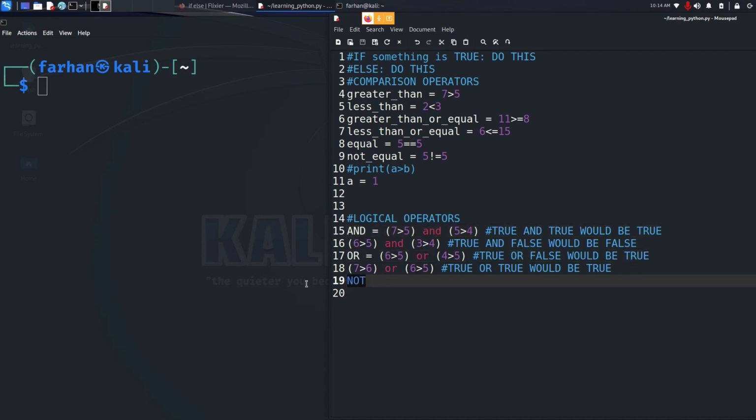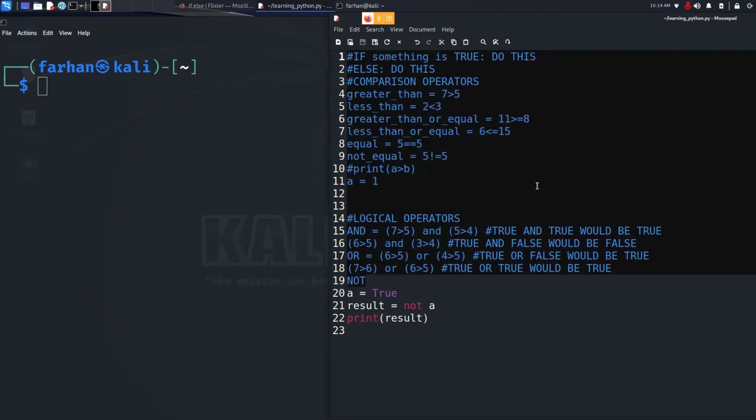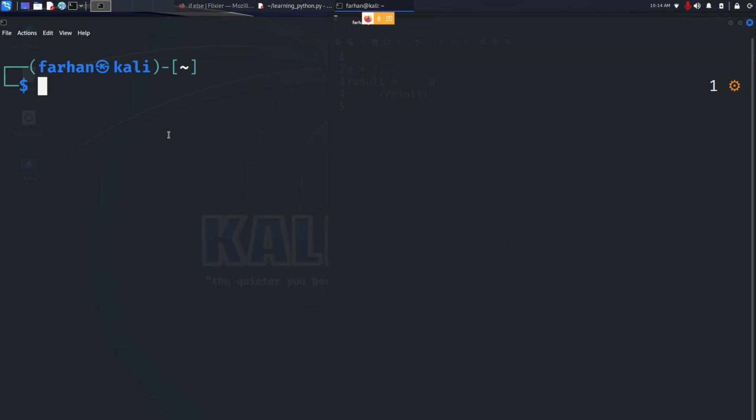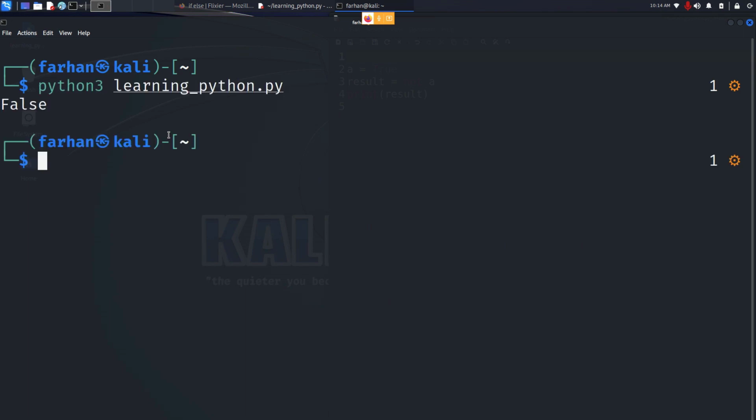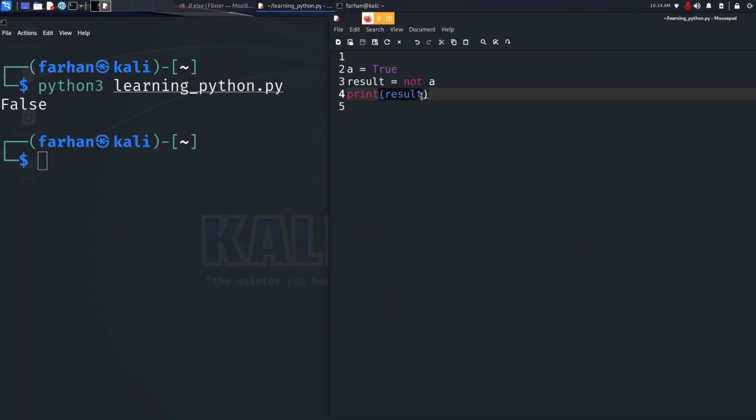Now let's look at NOT. Suppose I say a equal to true and I give another variable result equal to not a. Then if I print the result, I can see the result is being outputted as false because I have given not true. So these are all the logical operators.